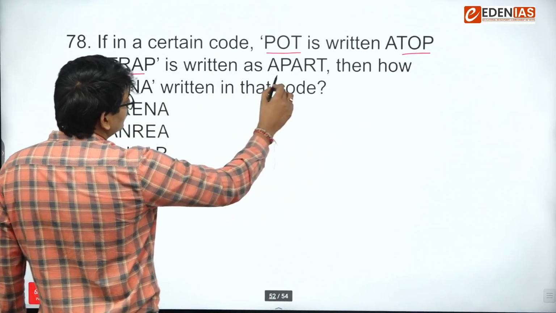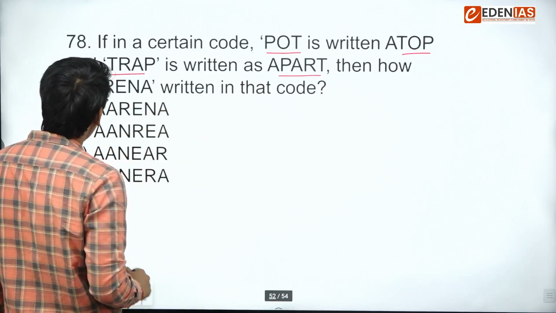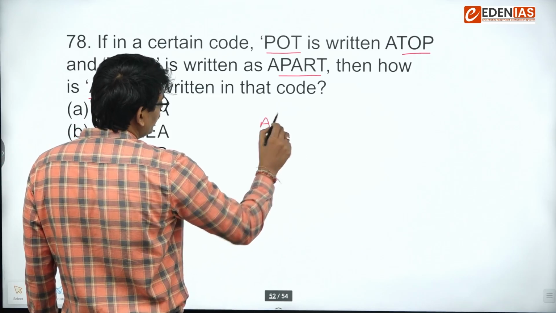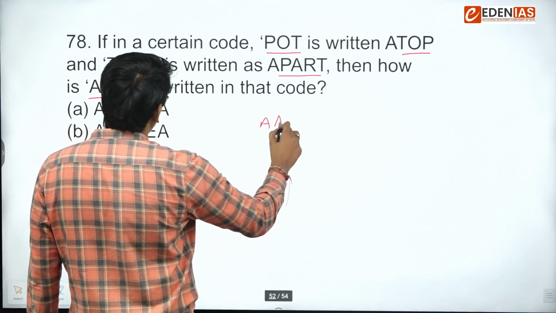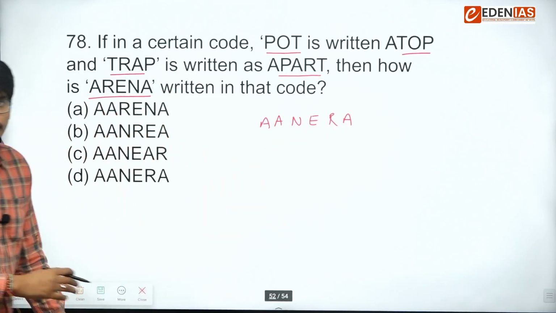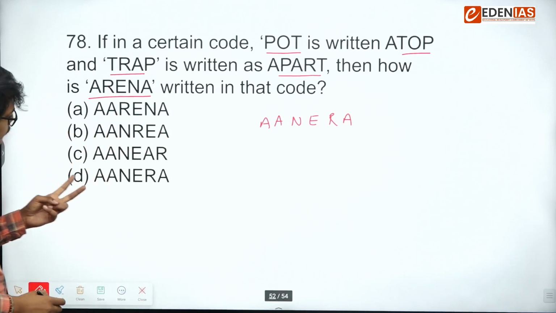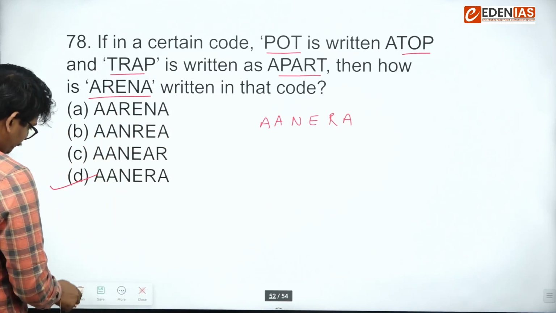Trap is written as part in the reverse order and A is being added. Similarly, arena will be represented as one A will be added extra, and this in the reverse order. So A N E R A. So very easy coding decoding questions. So answer is option number T, right?